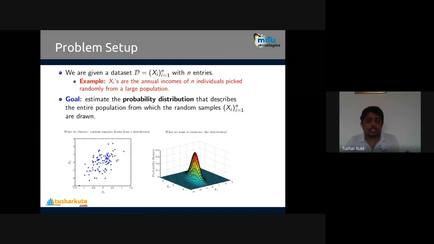Now let's see the probability distributions, how they are used, and then we'll talk about the maximum likelihood here. Our goal is to estimate the probability distribution that describes the entire population from which the random samples xi are drawn. You can see this curve here; we have already seen it. What we observe are random variables drawn from the observation, like x1, x2, according to that feature, and we want to estimate the distribution, which is Gaussian.